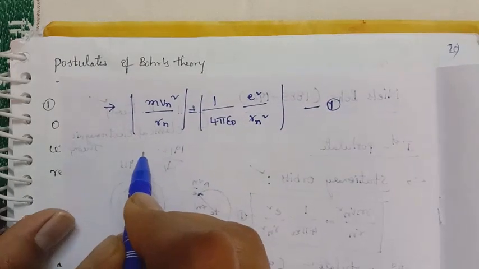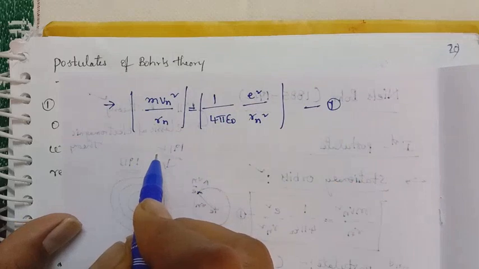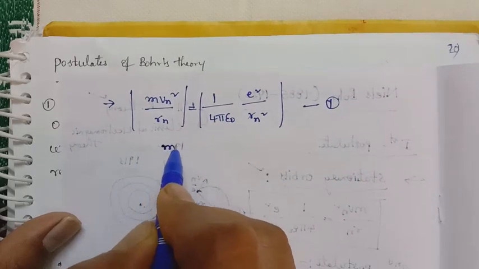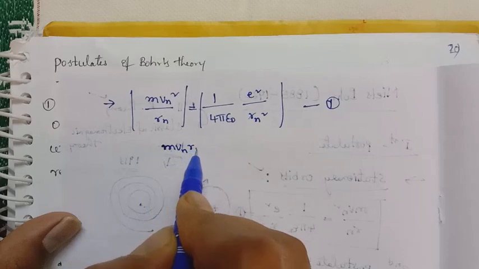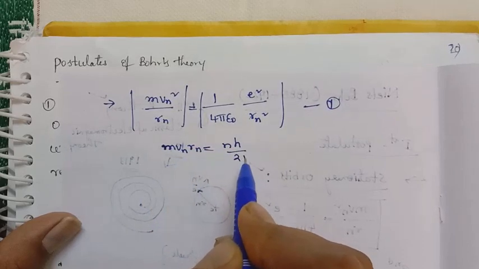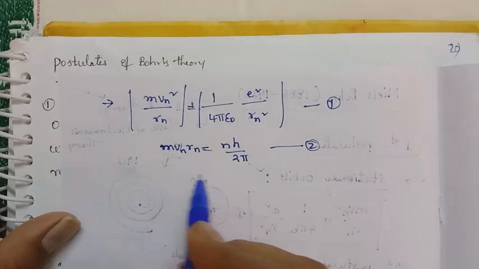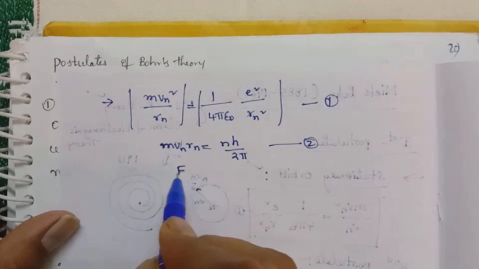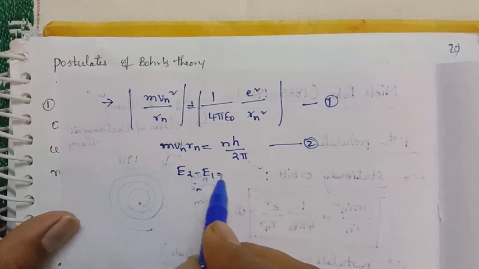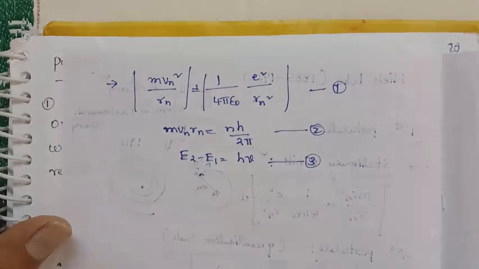And what is the second equation? It is related to the quantization rule. The orbital angular momentum m v_n r_n is equal to integral multiples of h by 2 pi. It is the second rule. And the third rule is E2 minus E1 is equal to h nu. These are the three postulates.